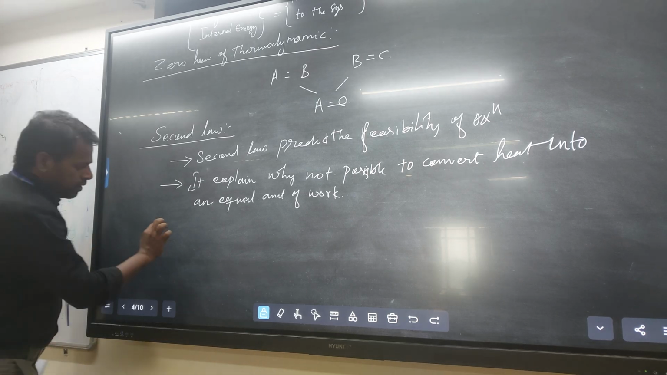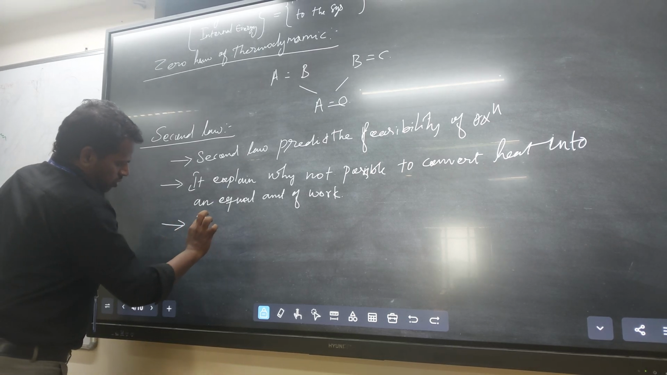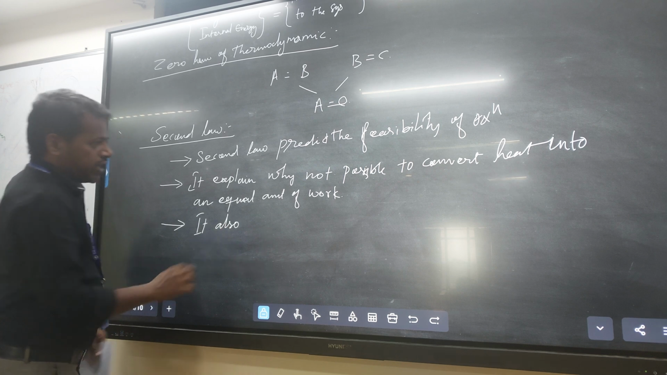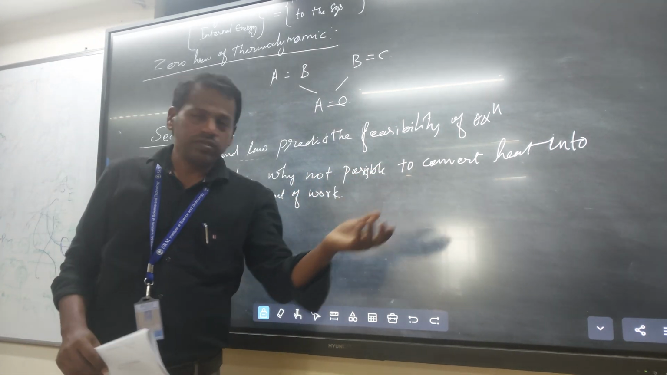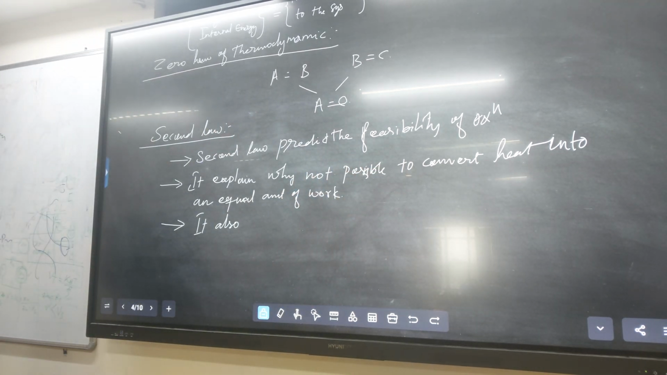The third point also, here possible. Sometimes handwriting is very poor. Okay.